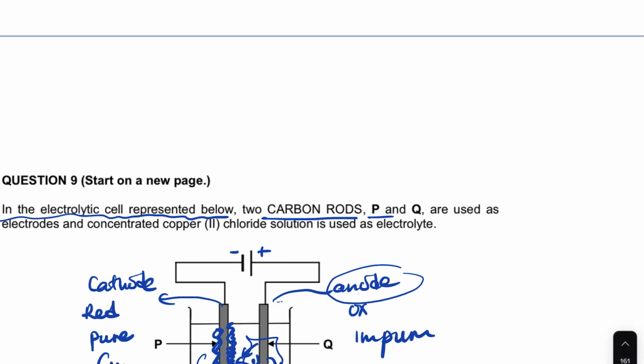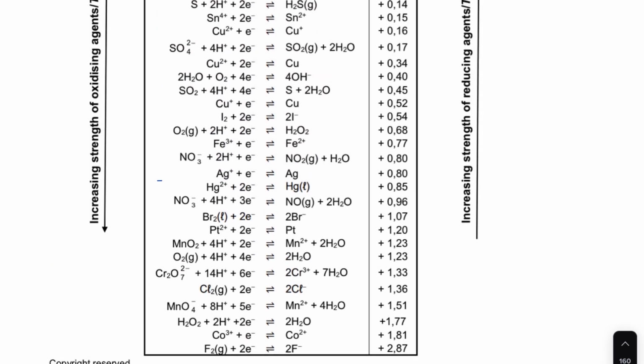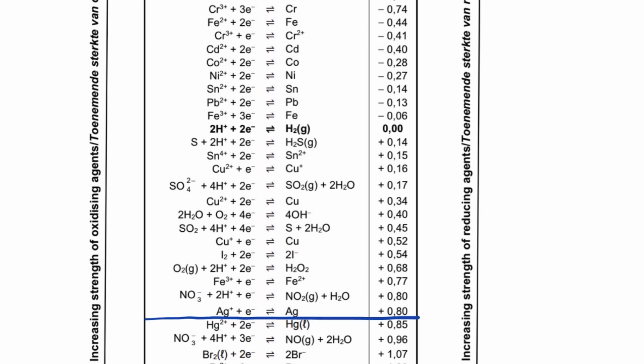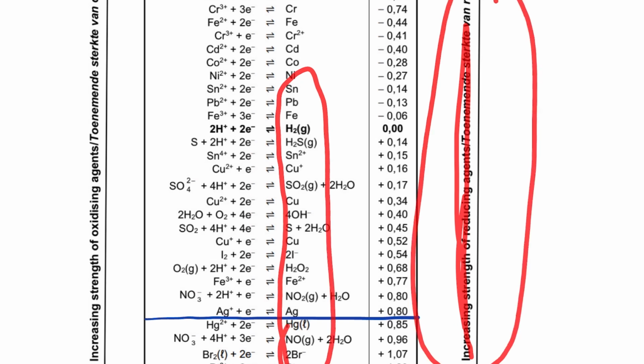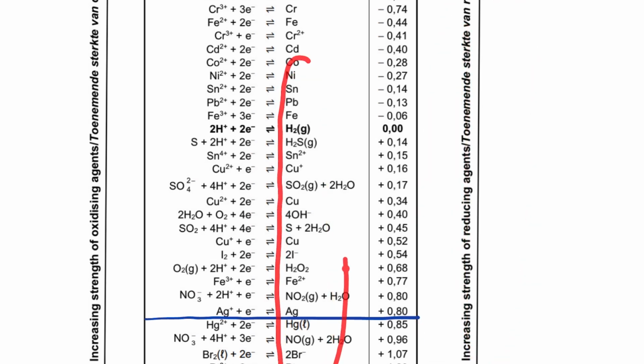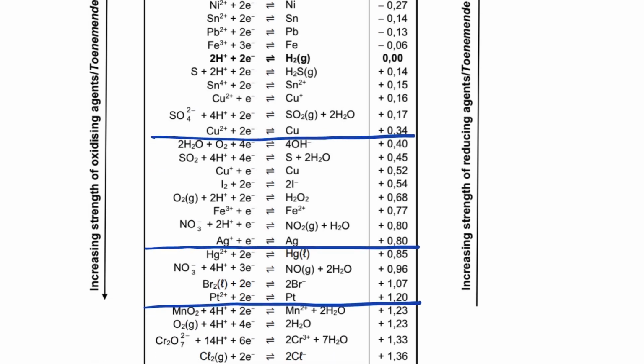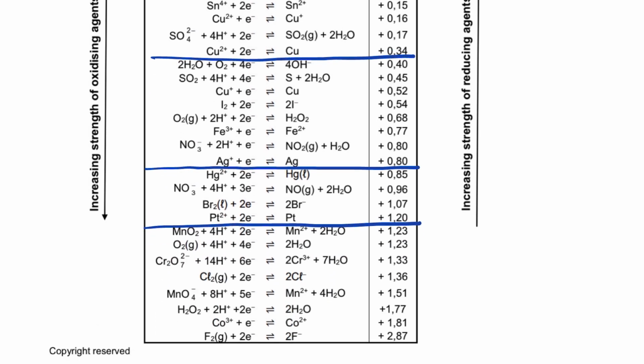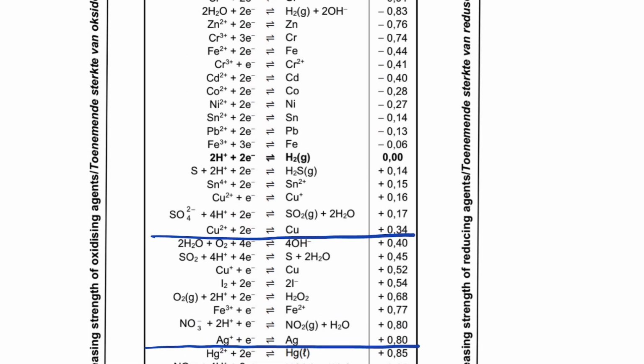Now let's go to the table and check that. Here's silver, and the platinum is there. They said we must refer to the relative strength of reducing agent. So we're going to look at this side. The reducing agent is on this side, so when you talk about the reducing ability, you have to talk about this side. And let's note copper as well. Here's copper, right? So what are we going to say? You see in this table there's an increase in strength of reducing ability.